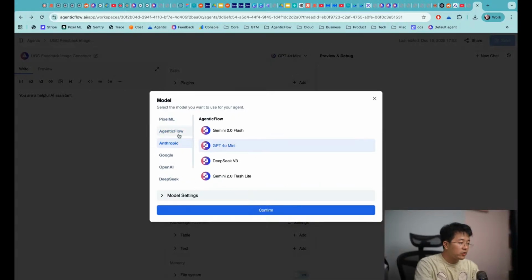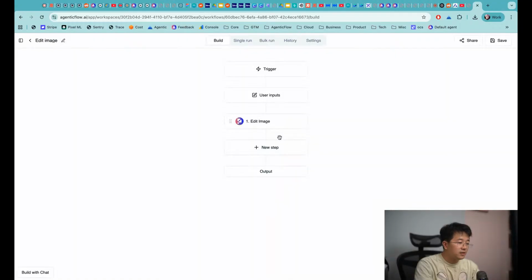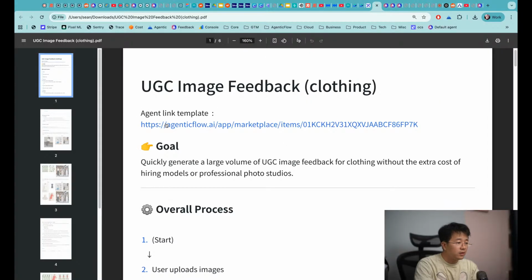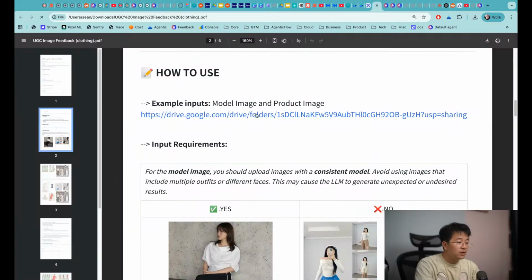Let me change this model into a model that I like. Click confirm and save. Firstly, let me click on this one. The edit image should be okay. The edit image on this one is also okay. So let me create a new chat. I'm going to put in some examples. Maybe in the file that Rick was sharing with us, we have that already. There should be some material. This one. Okay, let's open this Google Drive folder.